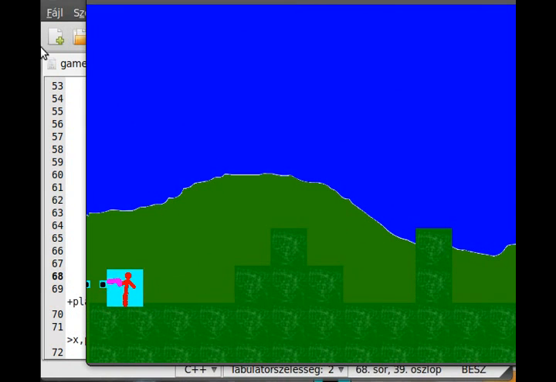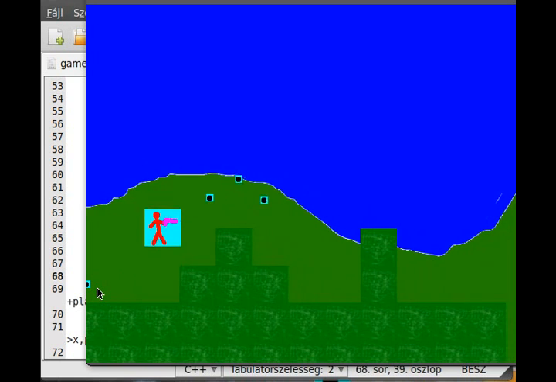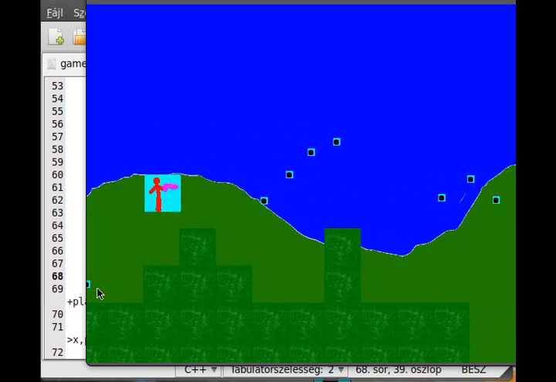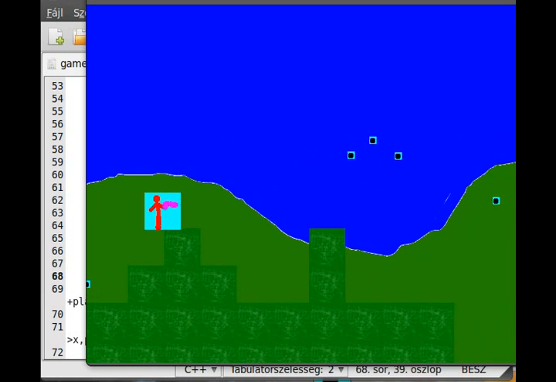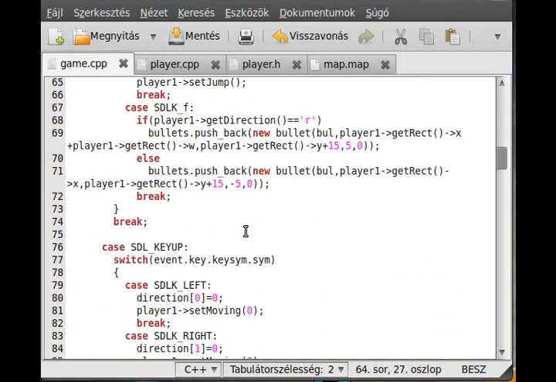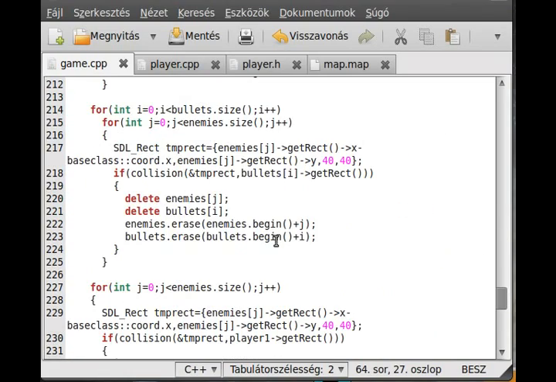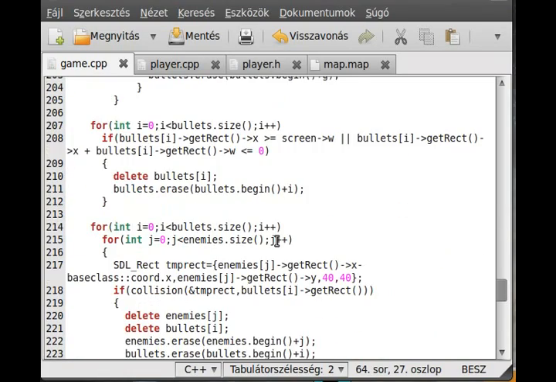You see, the bullet stays here. Why does the bullet stay there? I think I know what the problem is. So, as you can see, a lot of bugs. Okay, so that's what we always have to fix before the program goes out.